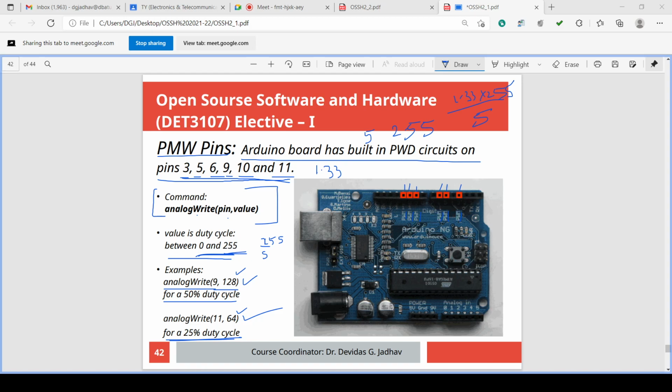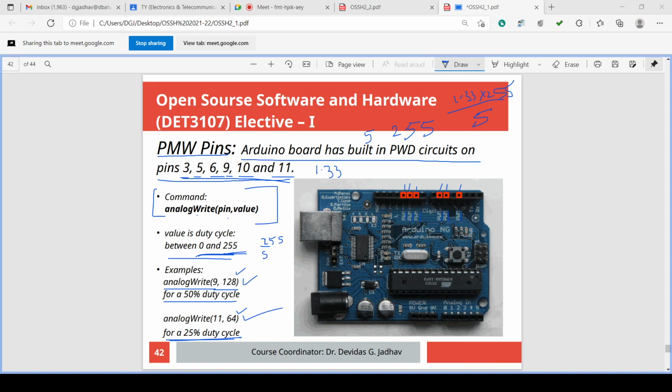Correct? So it is very simple to use the analog out program. In the program, we have to analog out the signal. First, we should know what is the analog value in the range of 0 to 5. Then, for 5 volt, the number is 255.